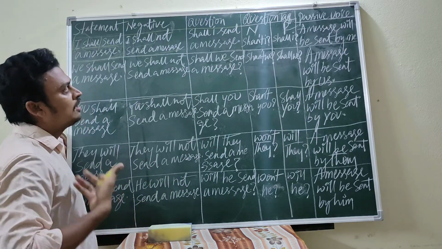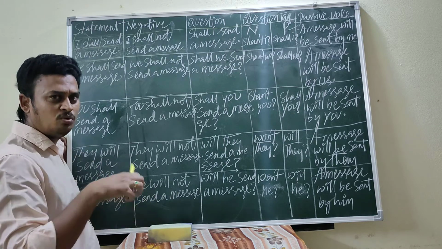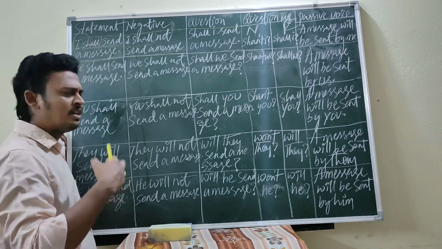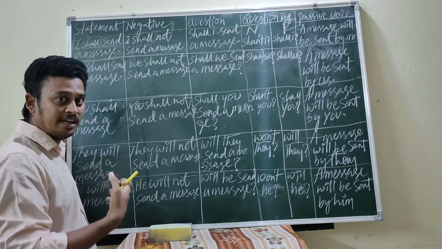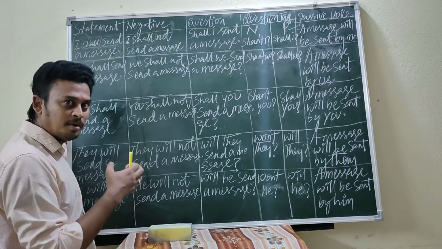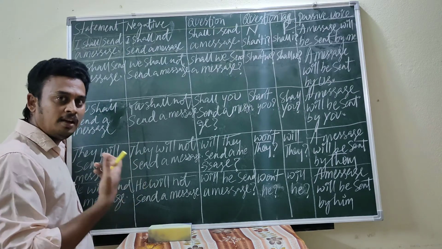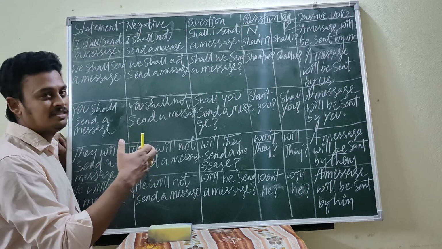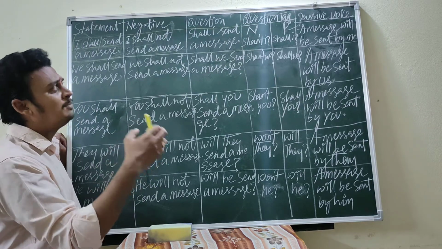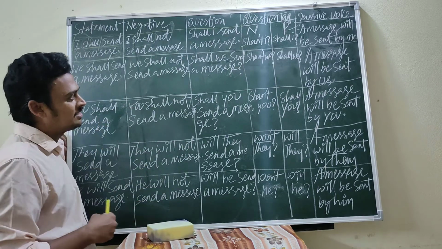Likewise, you can frame different types of questions by using different verbs. Then only it is possible to speak English and get command over English. This is not just for writing purposes. Even if you want to speak English fluently, you have to practice by placing different types of verbs. Especially like this, you have to practice.